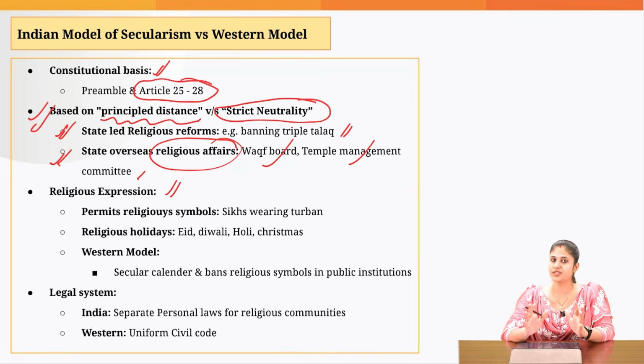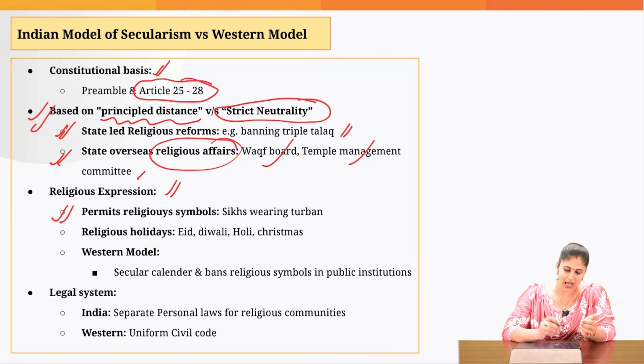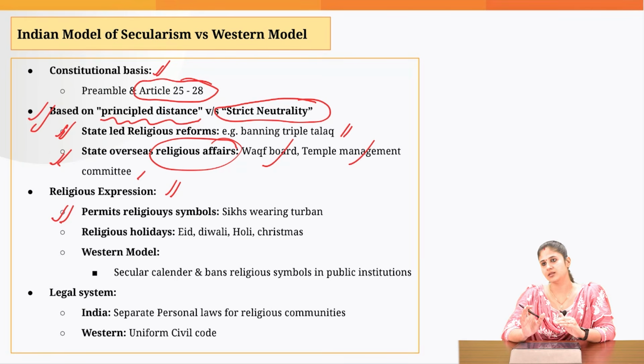Then when it comes to religious expression, with the help of the Lenskart example also, you can understand that in India, people are allowed to display religious symbols even in the public domain. Even at work, if there is a Sikh, he can wear a turban. If somebody belongs to the Muslim community, they can wear a hijab. So showcasing religious symbols in public places is allowed.